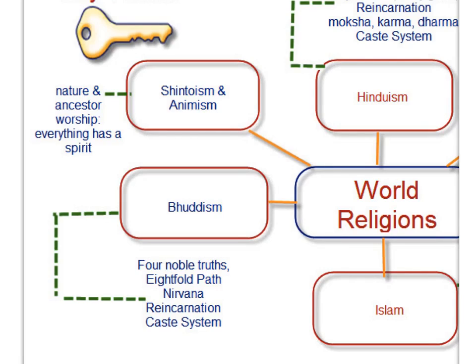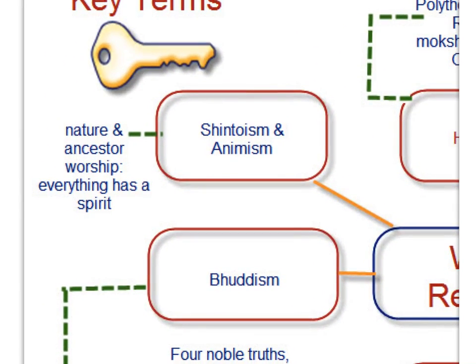Shintoism and Animism believe in nature and ancestor worship. Their concept is that everything has a spirit. And in the regions, this particular religion, Shintoism and Animism, is normally tied to Japan.